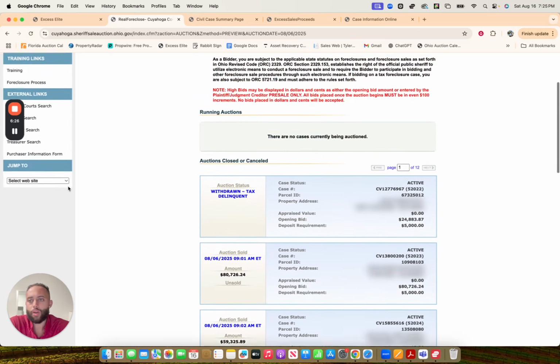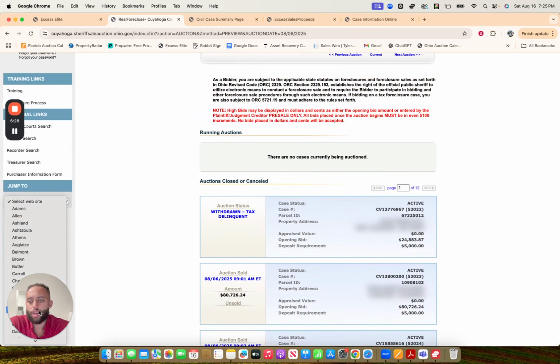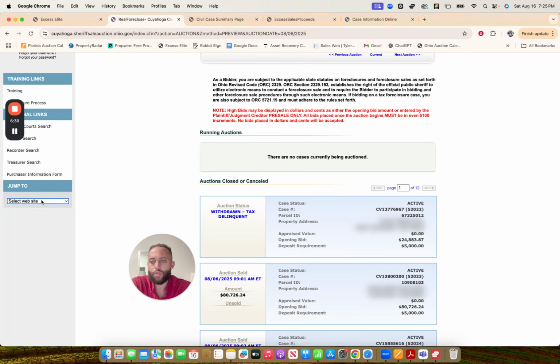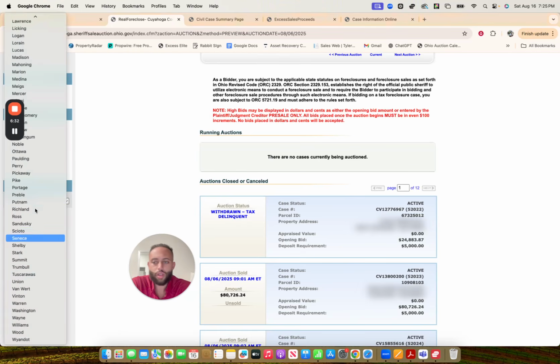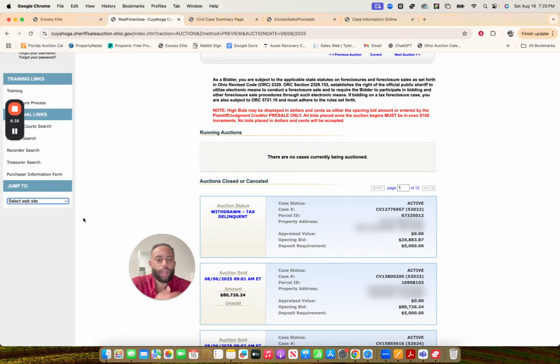We can take the case number, we can do our research, but you guys can compile leads pretty consistently. The good thing about Ohio is all the counties are on this platform, Real Foreclose. So you can go through here and toggle through all of the counties. As you can see, there's a lot of counties, and just follow the format. Look for a property that is sold to a third party bidder, do your research, confirm that it has been sold for a higher amount, check to see if there's any additional debt and liens, and then verify who the owner is, see if they're still alive, do your skip tracing. If they are deceased, look up the obituary, and then find them.